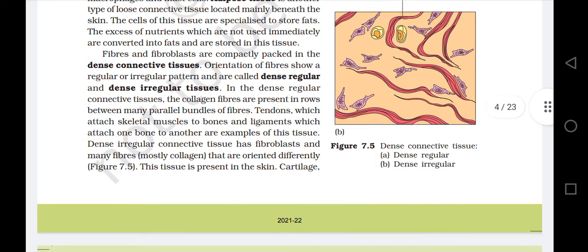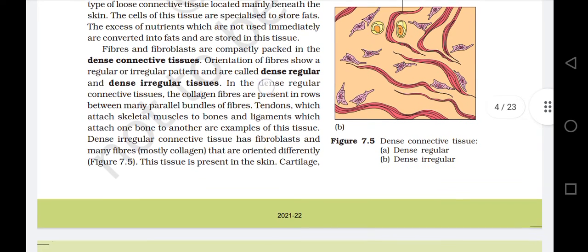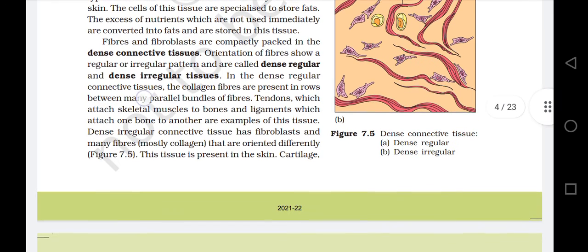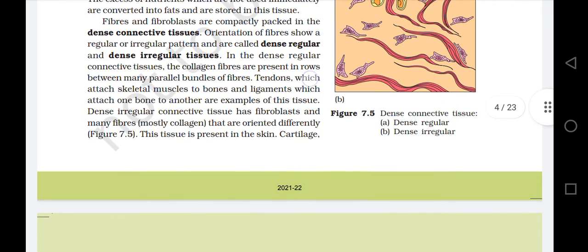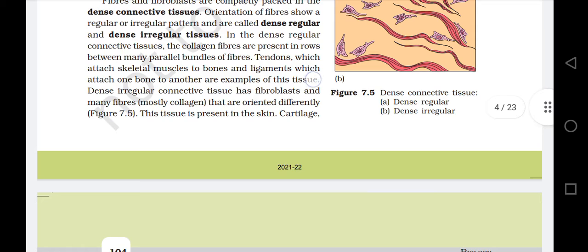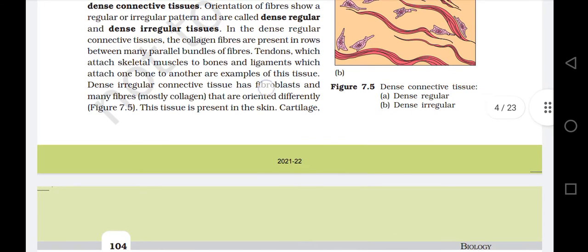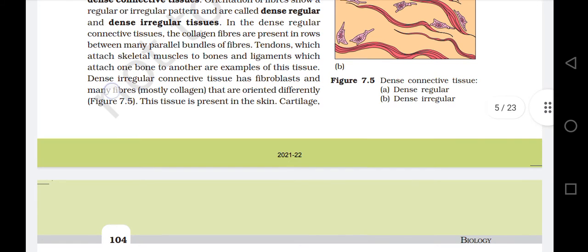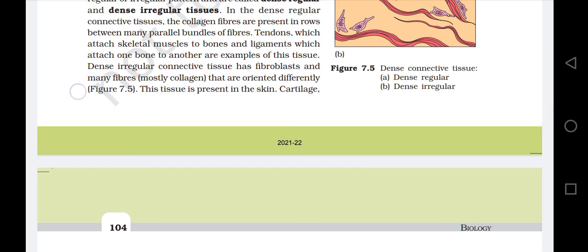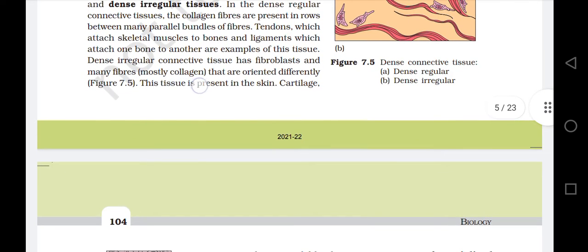In the dense regular connective tissues, the collagen fibers are present in rows between many parallel bundles of fibers. Tendons, which attach skeletal muscles to bones, and ligaments, which attach one bone to another, are examples of these tissues. Dense irregular connective tissue has fibroblasts and many fibers, mostly collagen, that are oriented differently. Figure 7.5. This tissue is present in the skin.